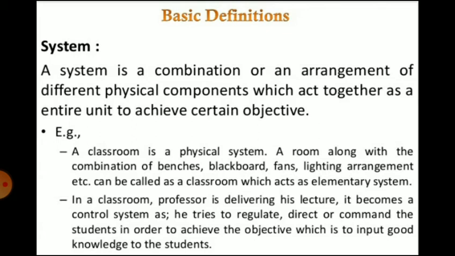Now, in a classroom, a professor is delivering his lecture. It becomes a control system as he tries to regulate, direct or command the students in order to achieve the objective, which is to impart good knowledge to the students. Another example: a lamp is a system. A lamp made up of glass and filament is a physical system.